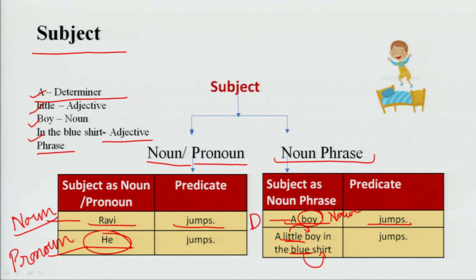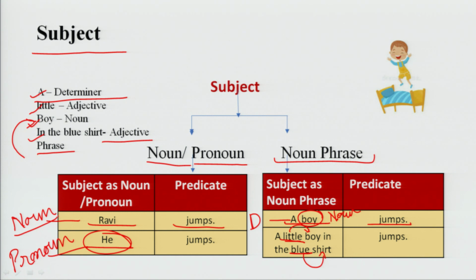Adjective phrase is a group of words that describes the quality of a noun. Here this adjective phrase is describing the quality of a noun which is boy.